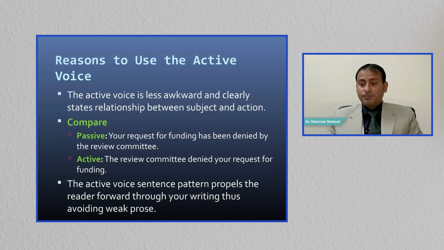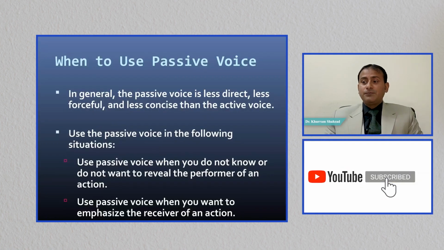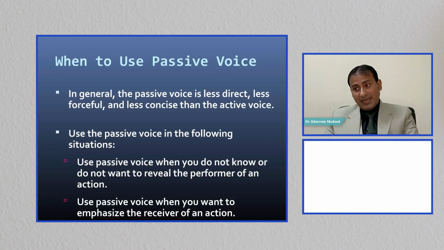The active voice sentence pattern propels the reader forward through your writing, thus avoiding weak prose. So in passive voice, the prose will be quite weak. In active voice, the prose will be quite strong. Now, when to use passive voice? In general, the passive voice is less direct, less forceful, and less concise than the active voice. So active voice is more direct, more forceful, and more concise. On the other hand, passive voice is less direct, less forceful, and less concise.